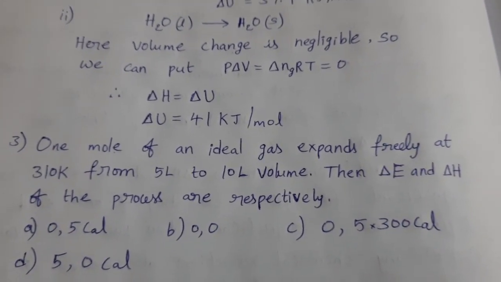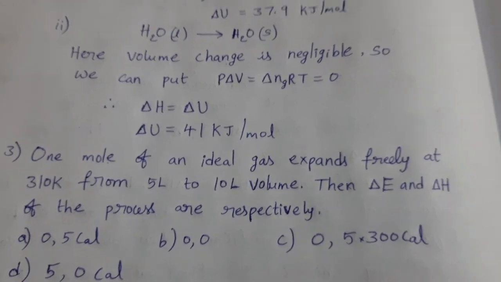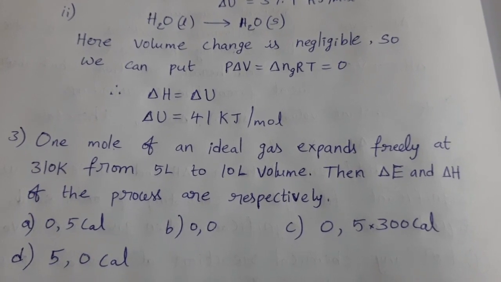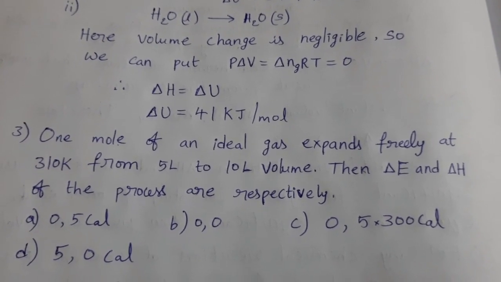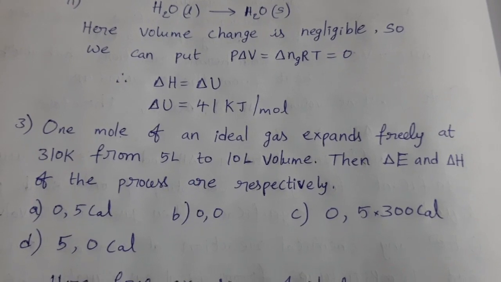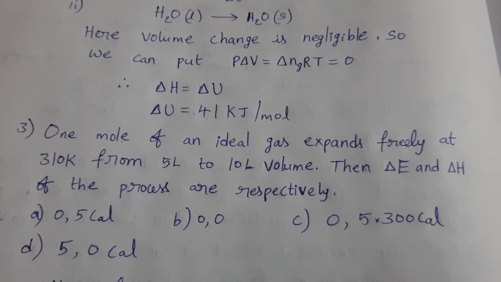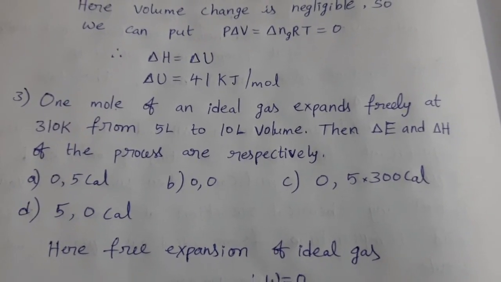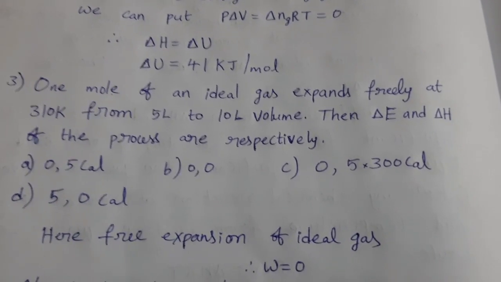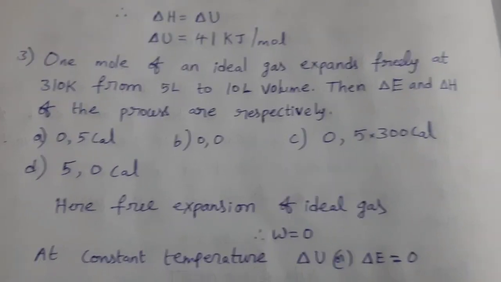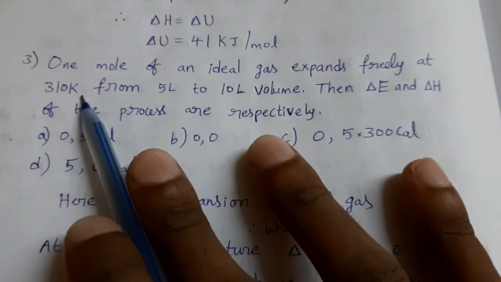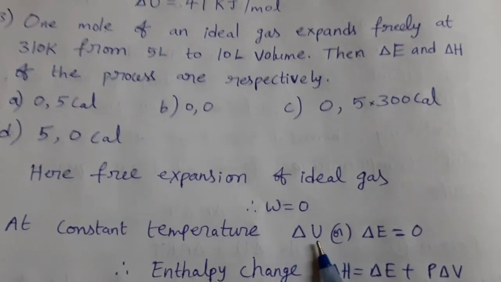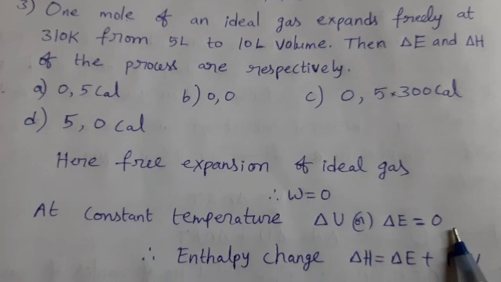Next. 1 mole of an ideal gas expands freely at 310 Kelvin from 5 liters to 10 liters volume. Then delta E and delta H of the process are respectively. So change in internal energy and enthalpy change we should calculate. Say this. Here is free expansion of an ideal gas, that means work done W equal to 0. At constant temperature, there is no change in the temperature during the process. So at constant temperature, delta U or delta E equal to 0.